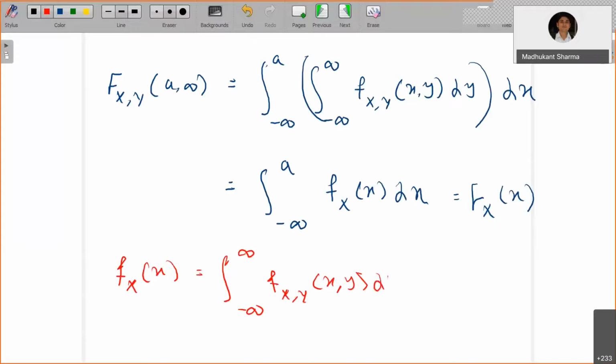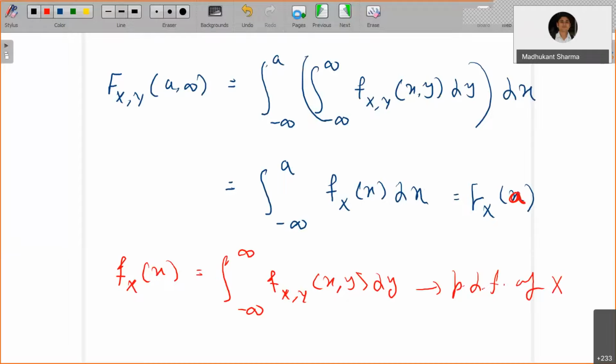If you integrate with respect to y and put upper limit minus lower limit, only the function of x remains. That we call f_X(x), and that is nothing but the PDF of x, and the integral gives you F_X(a), the CDF of the random variable x.